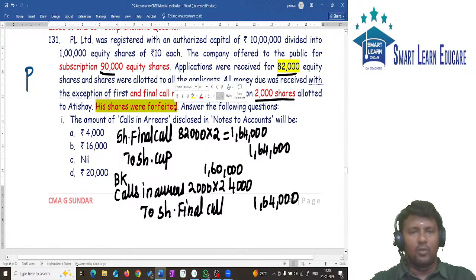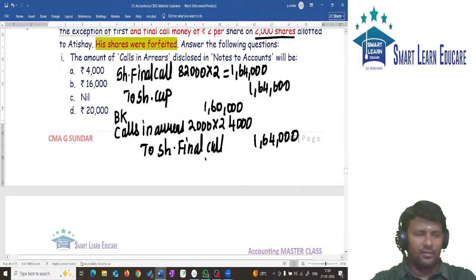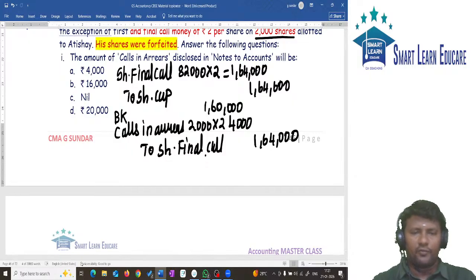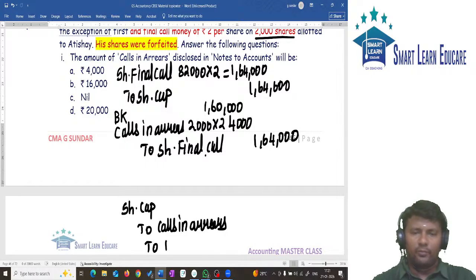His shares were forfeited. Yesterday I told you the journal entry for forfeiture of shares. Can you tell me the entry? Share capital account debit to unpaid calls. Unpaid calls is also called calls in arrear. Share capital account debit, calls in arrears, to forfeited shares.